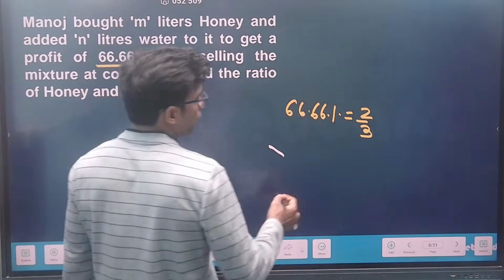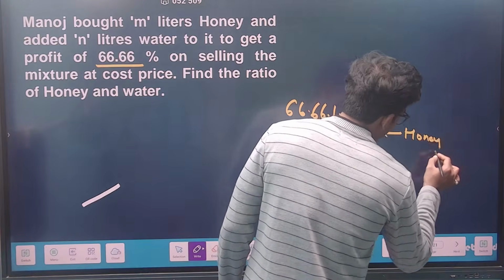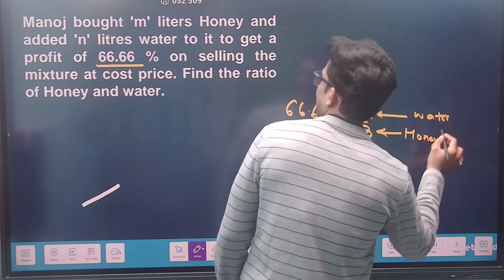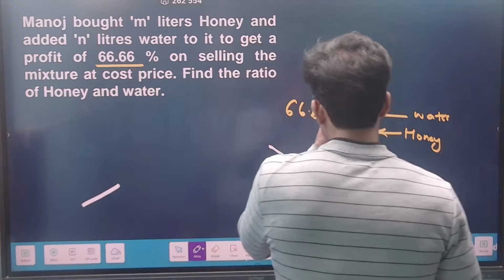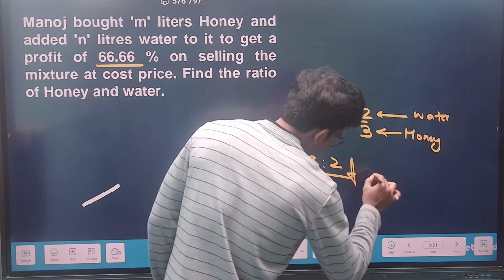This is honey, this is your honey, right? And this is whatever they are talking about adding, which is called water, right? So they are asking, find the ratio of honey to water. Honey to water means this would be 3:2. Answer.